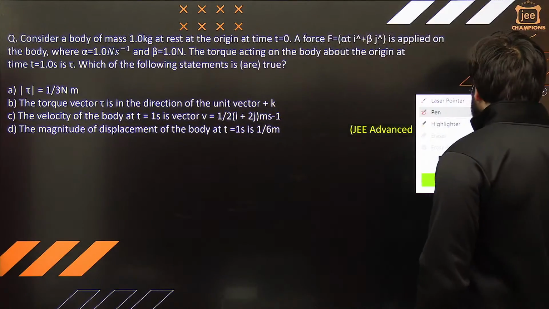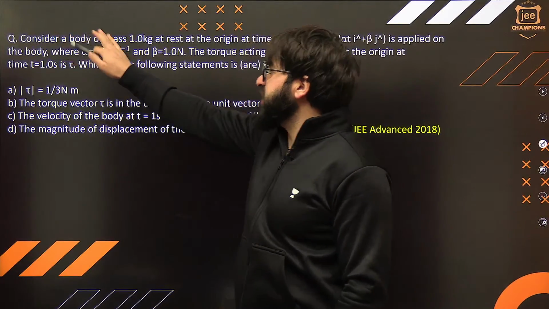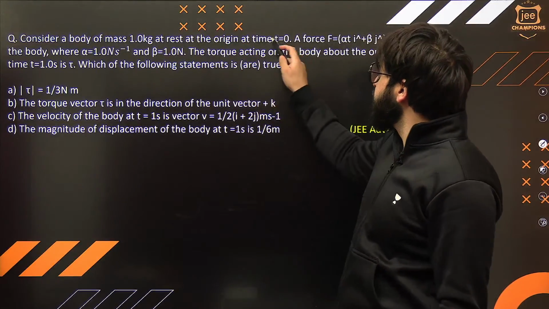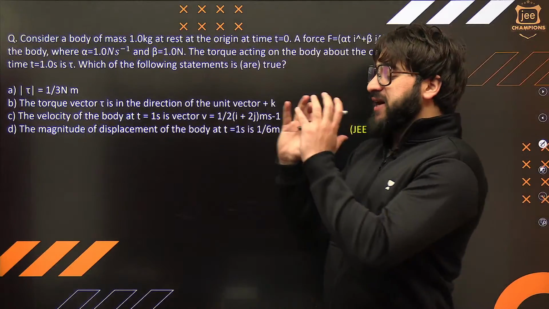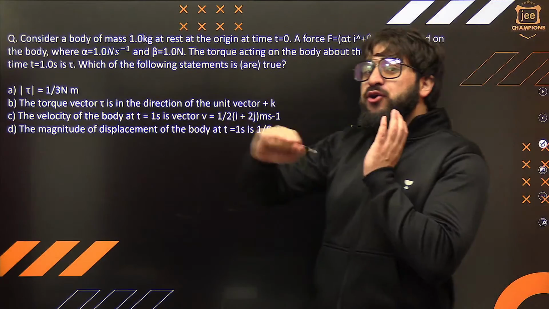It's going to be okay. Listen to me very carefully. We are given that we have a body of mass 1 kg. At time t equals 0, at the origin, it is initially at rest. So a force is basically acting on this body.